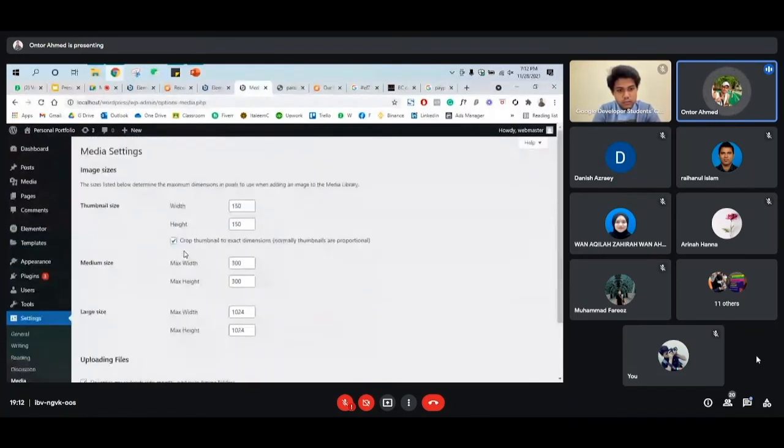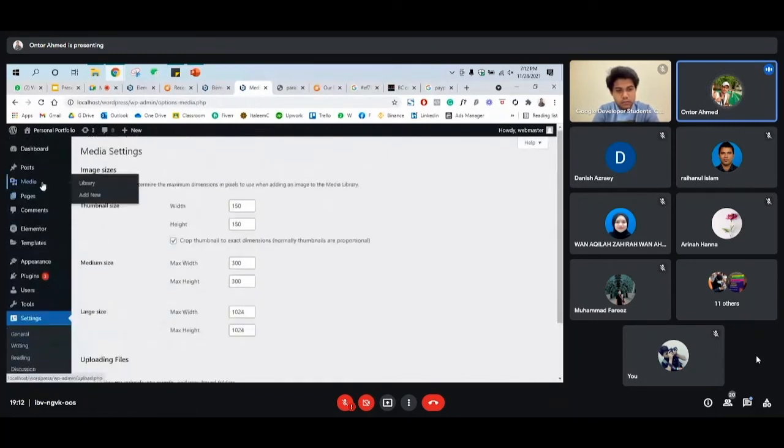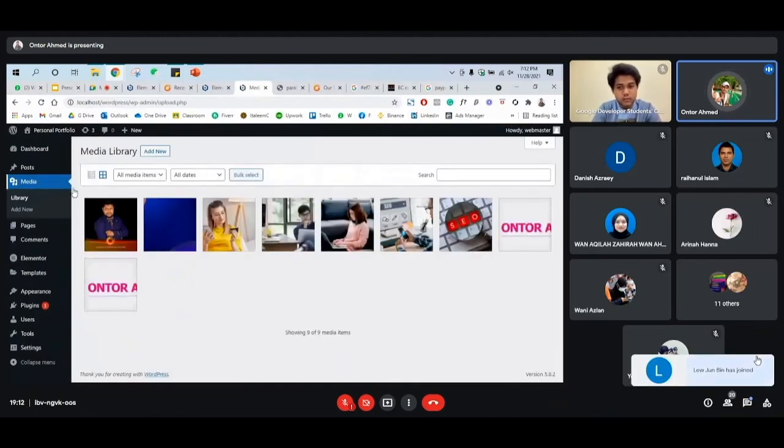So from media, you can select what kind of size you want to upload, medium, large, original size, all of these things. And if you want to add more images to your WordPress backend, you can click on the library from the media, and you can upload all the images over here.